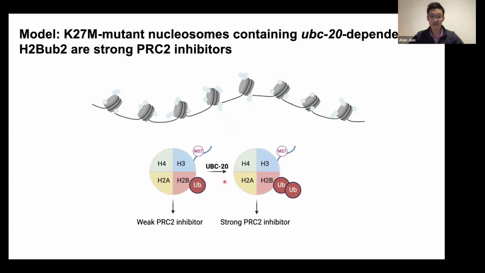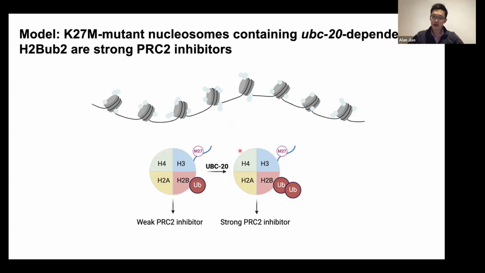So what we think is happening is UBC20 is creating this diubiquitinated H2B modification state in a nucleosome that contains K27M, and that is a state that is a very strong PRC2 inhibitor, such that when we lose UBC20, we lose this additional ubiquitin mark, and we're left with a much weaker PRC2 inhibitor, which allows for strong but partial rescue of K27 trimethylation.